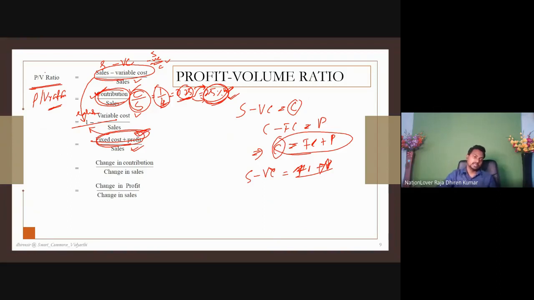Now, or else, profit volume ratio here does not mean profit to sales, it is contribution to sales.